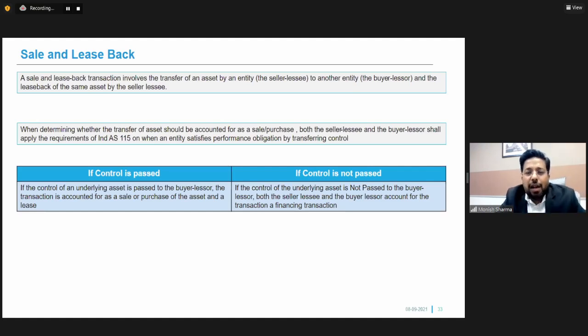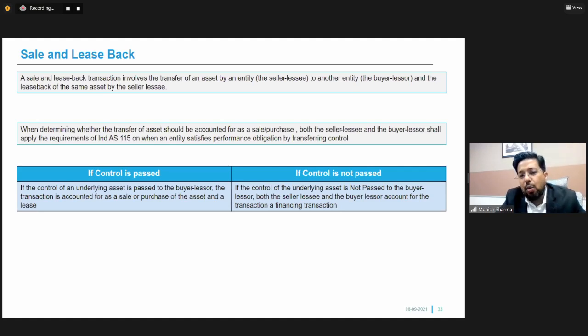It means that if the control of the asset is transferred in a sale and lease transaction, then the buyer lessor accounts for this transfer as a sale or a purchase of the asset of the lessee.